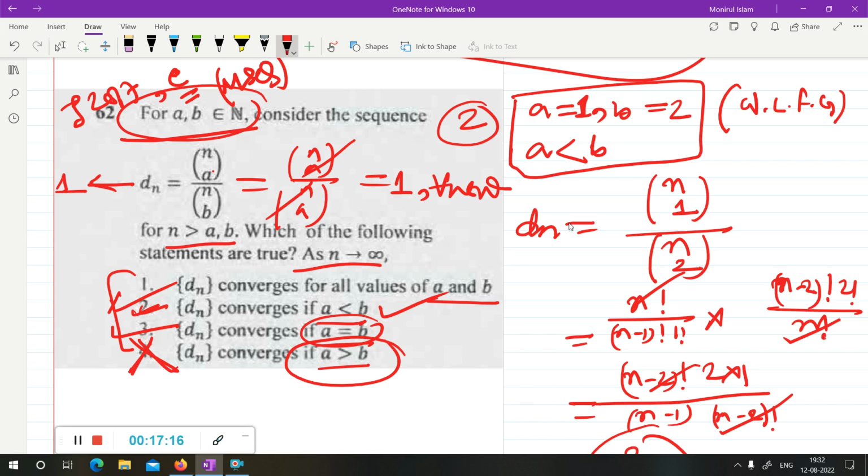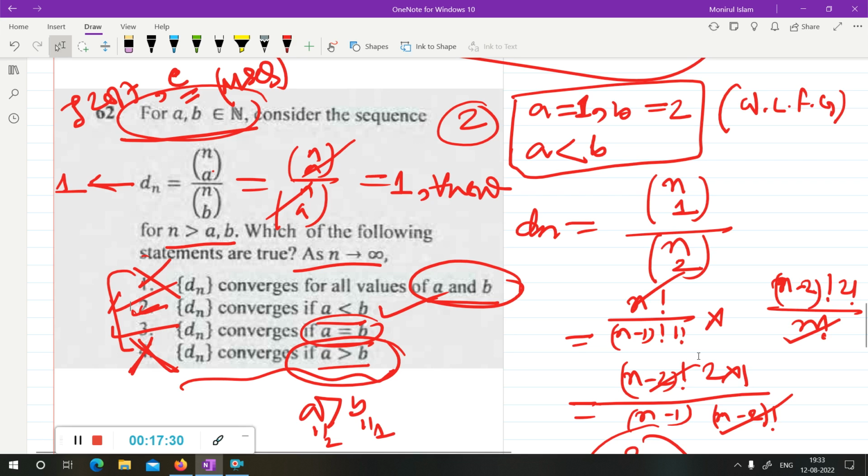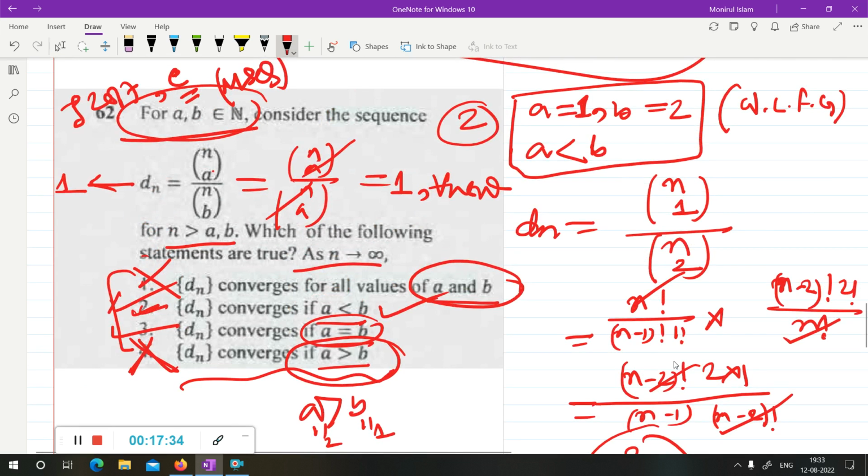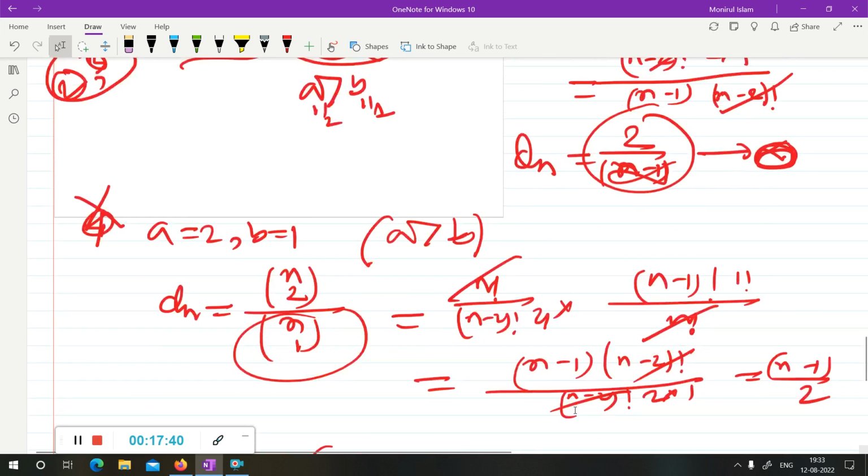Now it says Dn belongs to 4 plus something. If you take a equal to 2 and b equal to 1, in this case it doesn't belong. So it's incorrect. So I hope you understand. If you need help, you can always ask in the comment section. So options 2 and 3 are correct. In this question, the correct options will be option 2 and option 3. Okay, now going to one more question.